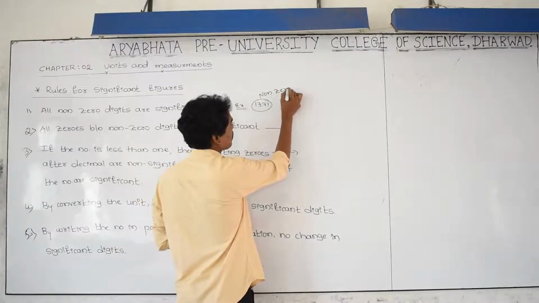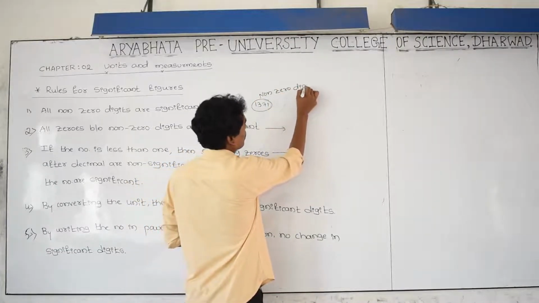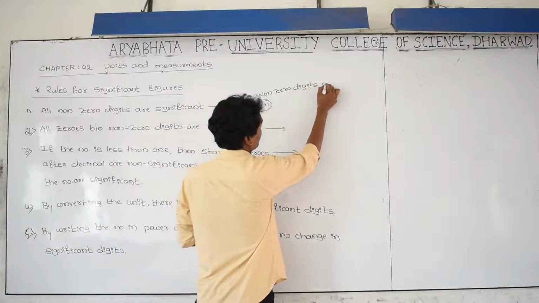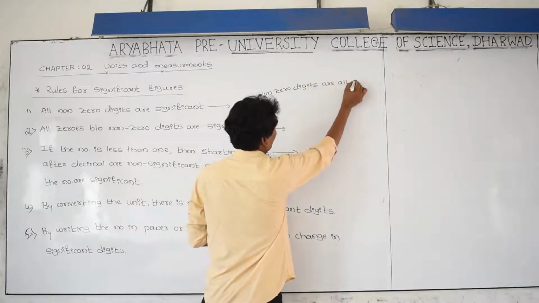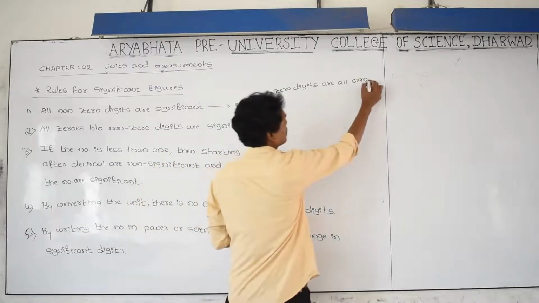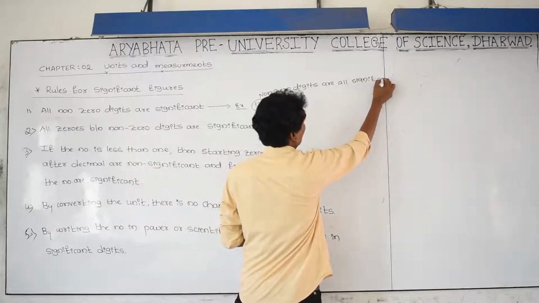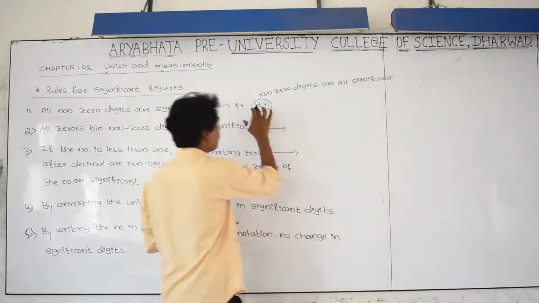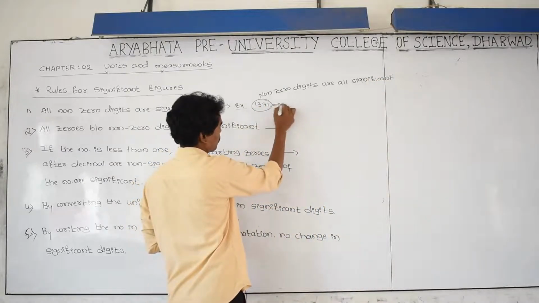Non-zero digits are all significant. Therefore, consider all the numbers as meaningful digits. 1, 2, 3, 4. Answer is 4.